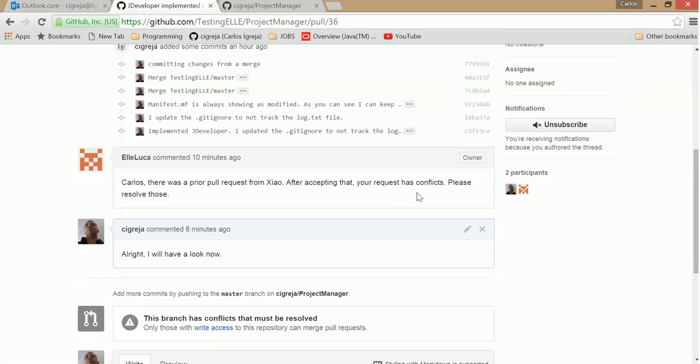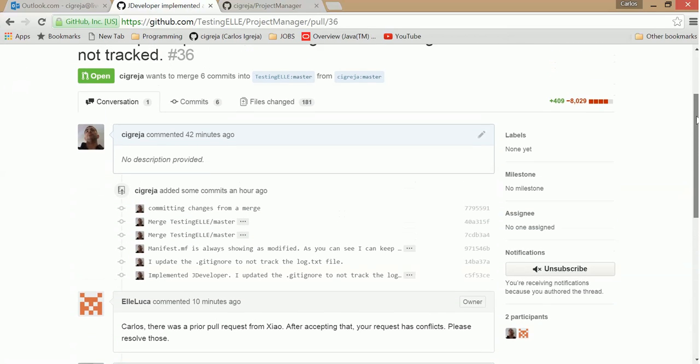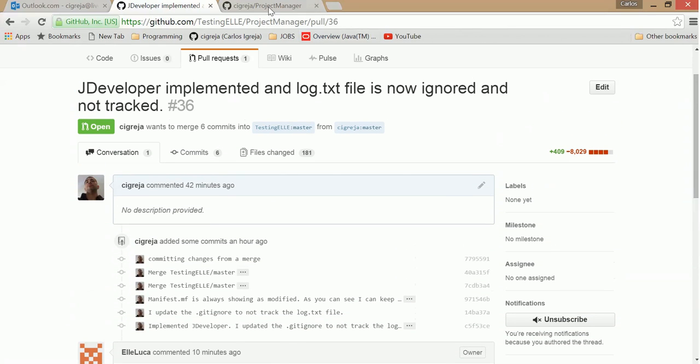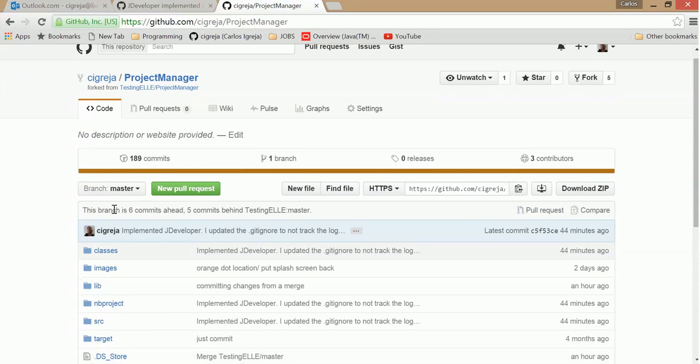So what happened was another pull request was accepted, and so now this is going to conflict with that one. Basically, I'll show you what is going on here, the issue. If you look over here, you can see that I had 6 commits that I wanted to push over to that main repository, because this is a fork, and 5 commits behind now because he accepted a pull request.